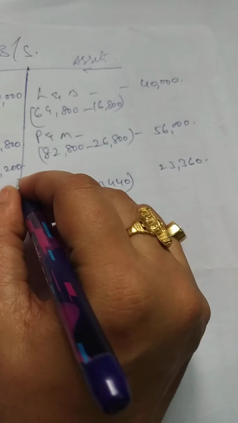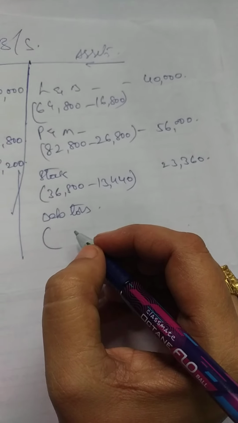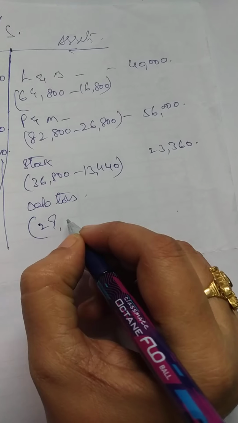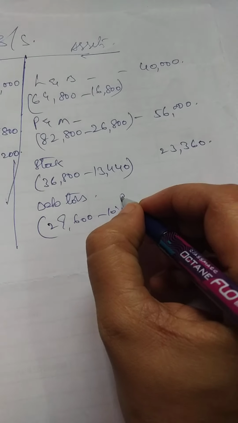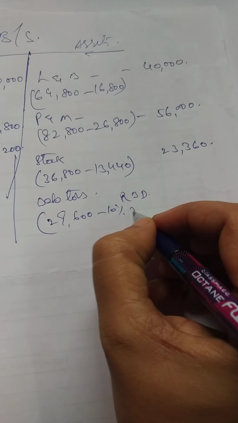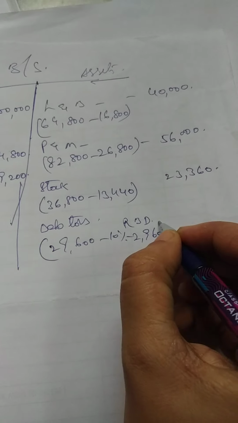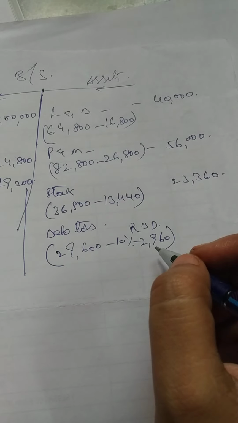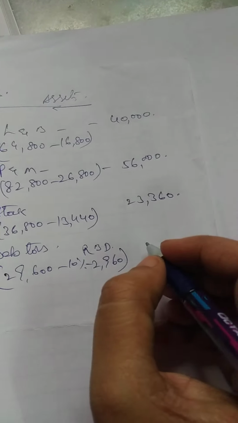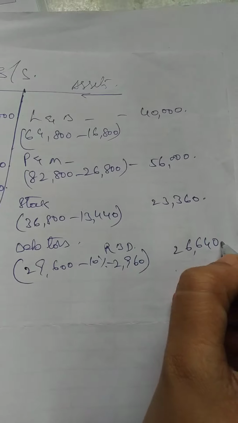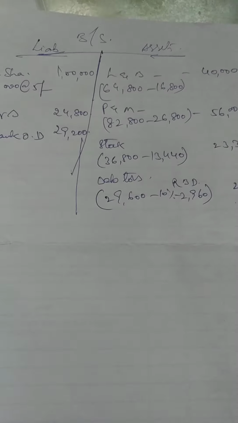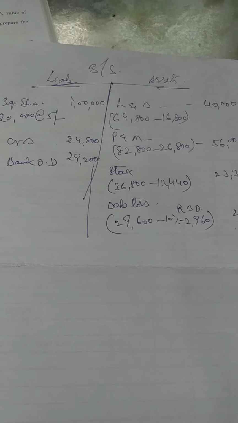Next, coming to debtors. The value of debtors is 29,600, out of which 10% he asked you to create RBD, reserve for doubtful debts, that is 2,960. Out of 29,600, if you deduct 2,960, the value will be 26,640. So what remained, girls? We have posted all this.